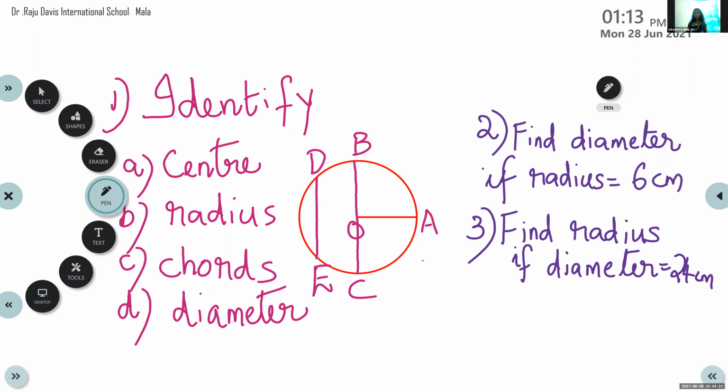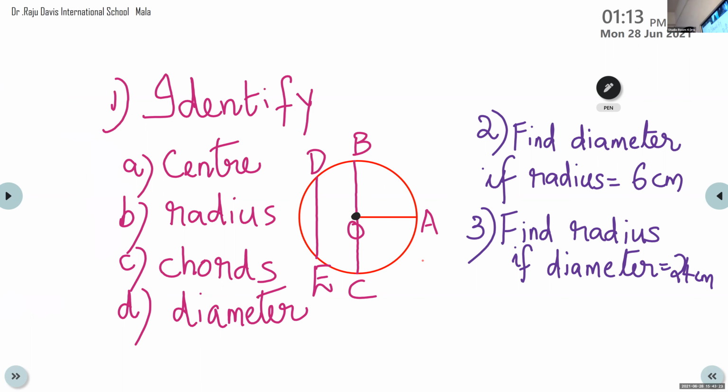Oh, very good. Look here, children. Here, the center, that is the middle point. So, which is the middle point here? Okay, check whether your answer is correct or wrong.